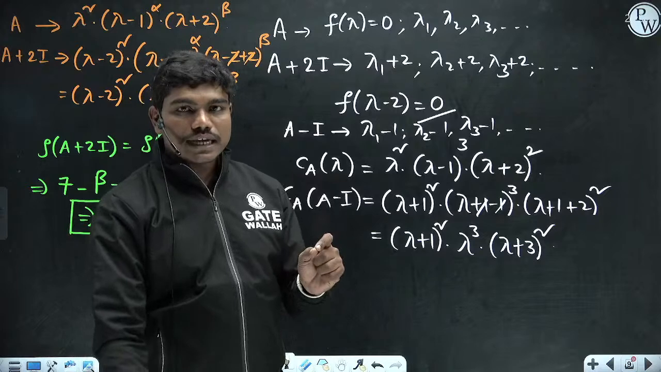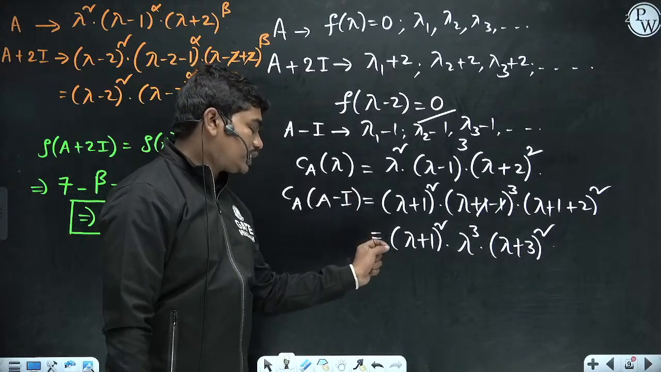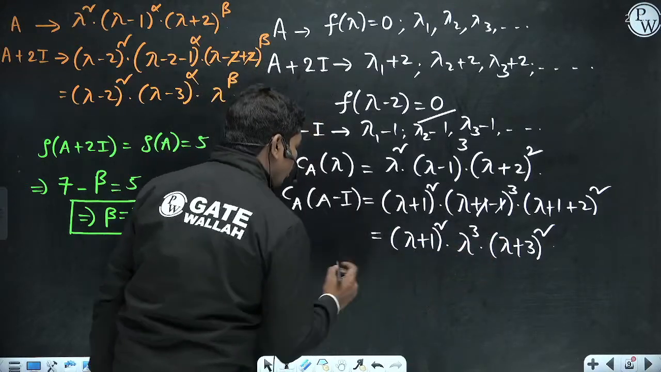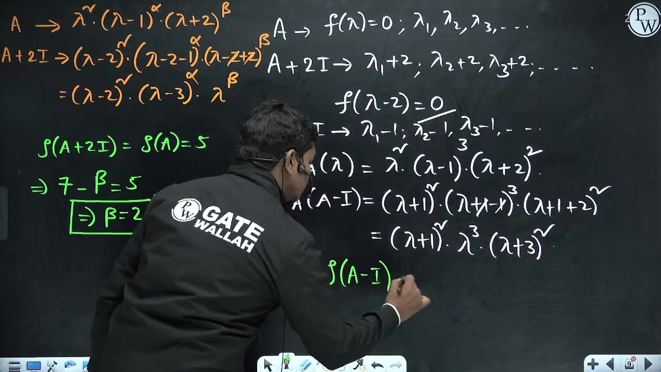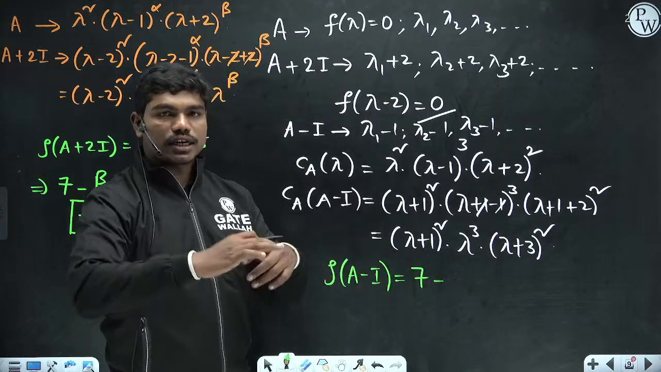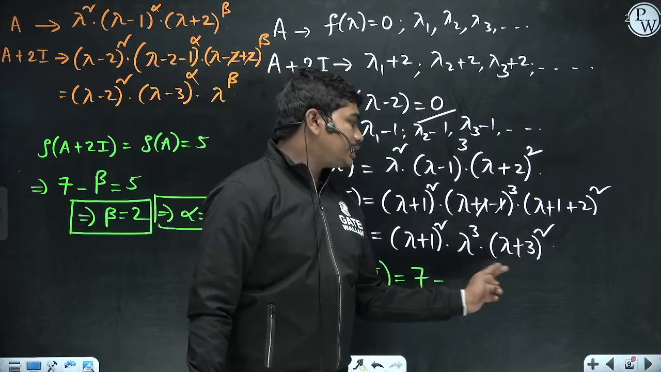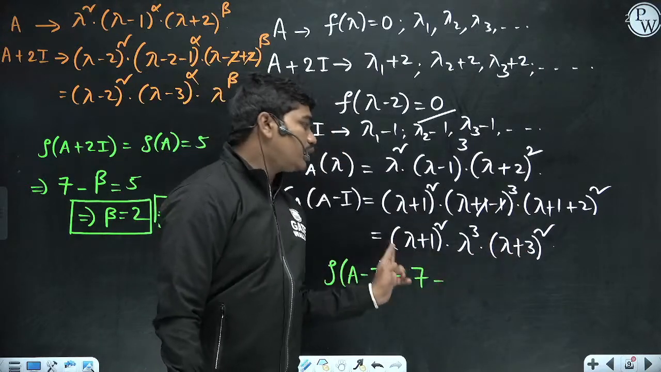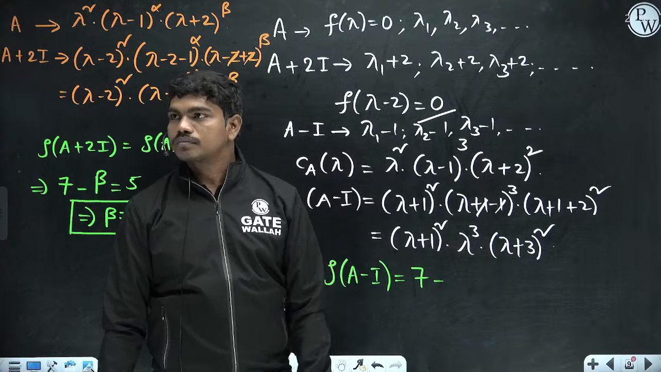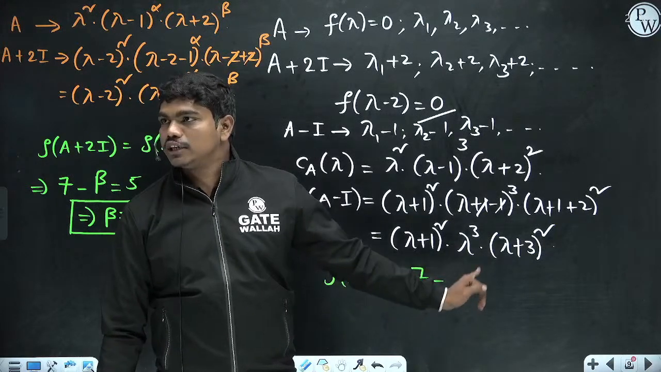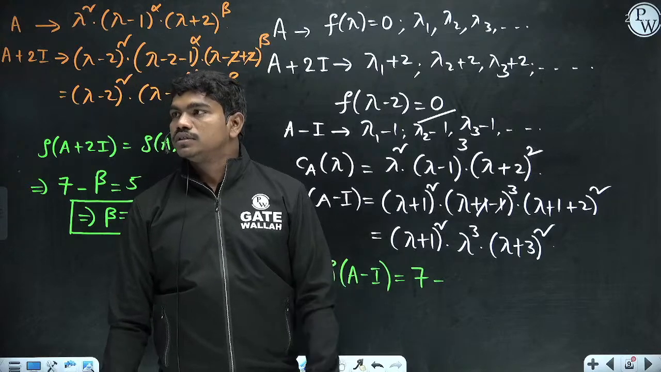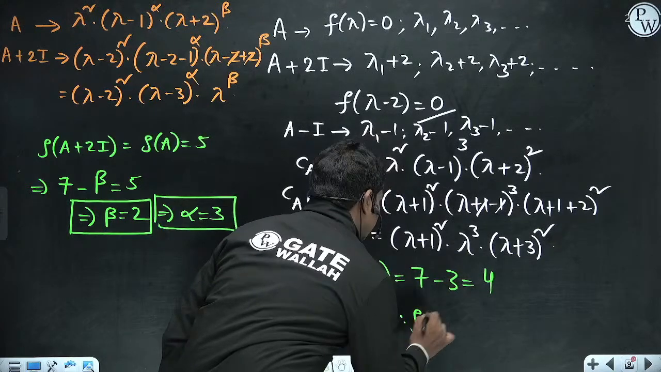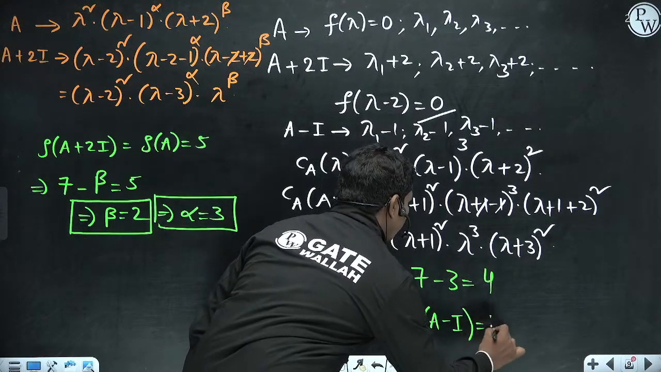So the characteristic equation of A minus I is given by lambda plus 1 whole square into lambda cube into lambda plus 3 whole square. So if you want the rank of A minus I, it is 7 minus, because 7 is the size of the matrix, that does not change. Now if you equate this equation to 0, how many times will you get 0 as an eigenvalue? Please tell me. 3 times, right? So this is 3. So 7 minus 3 is 4. Therefore, the rank of A minus I is equal to 4. Okay, so this is what you get.